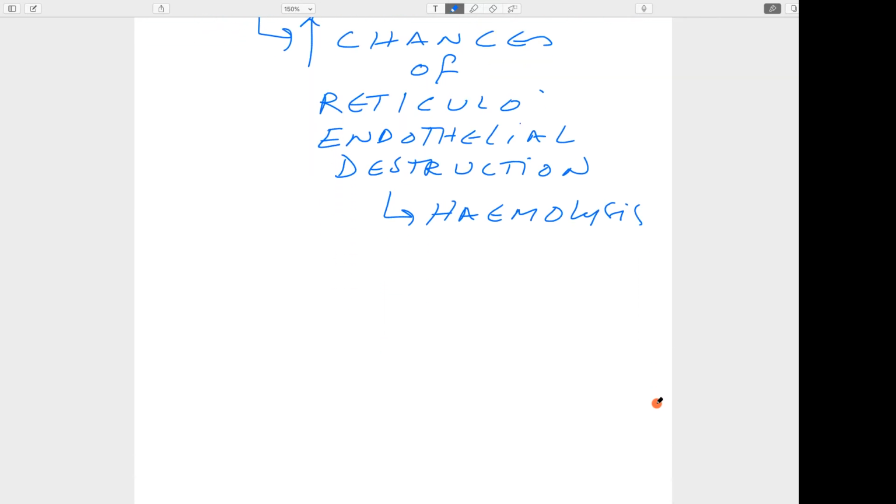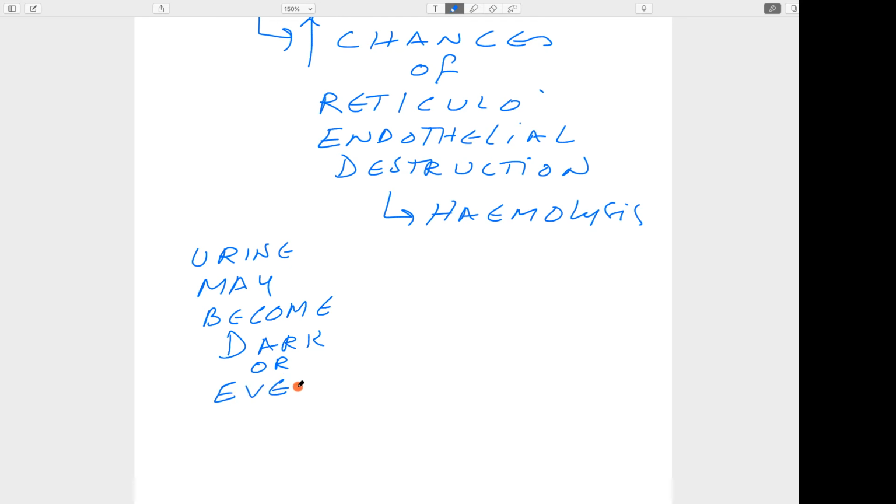If there is severe hemolysis, urine may become dark, or even black.